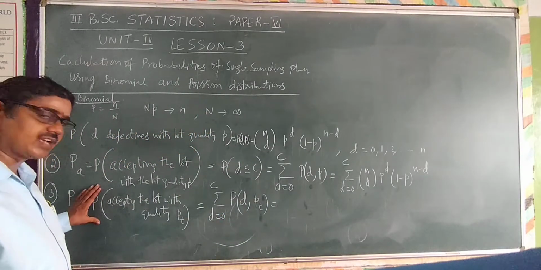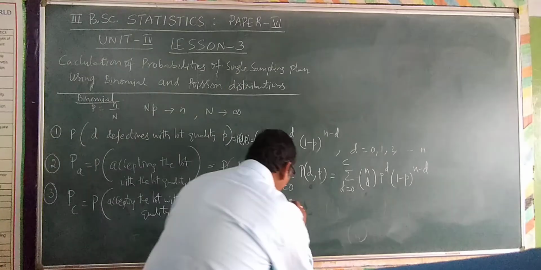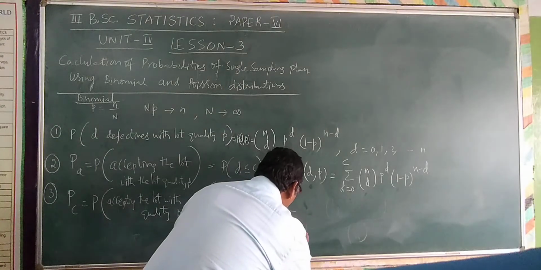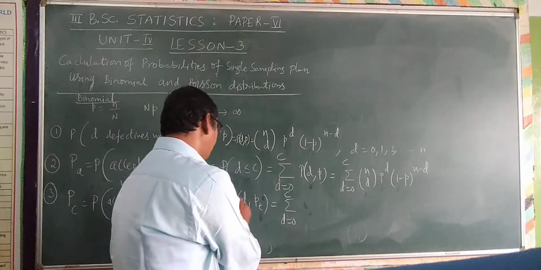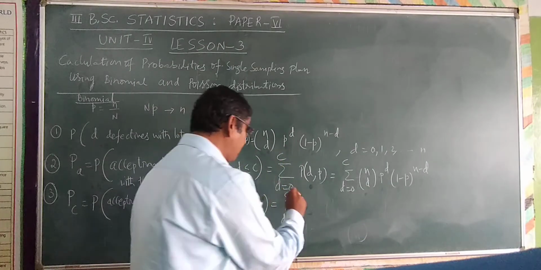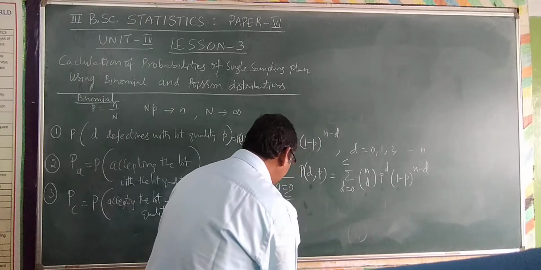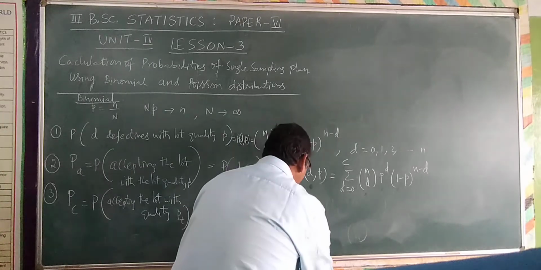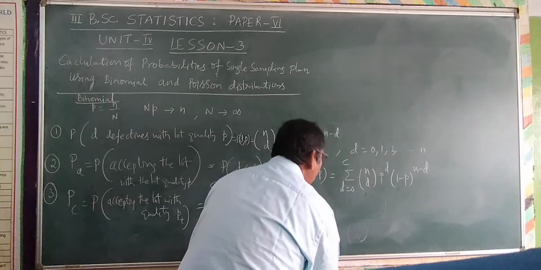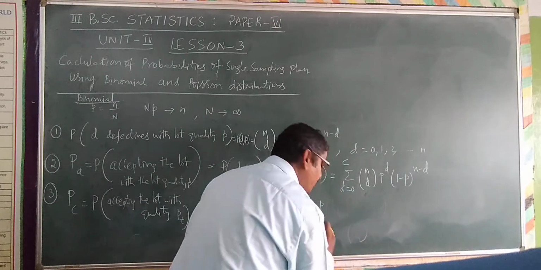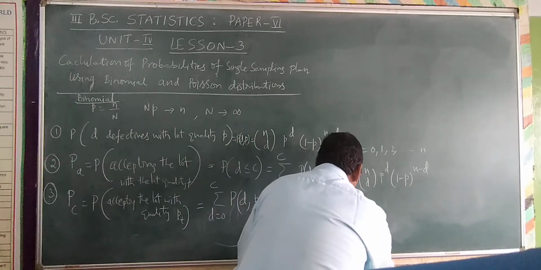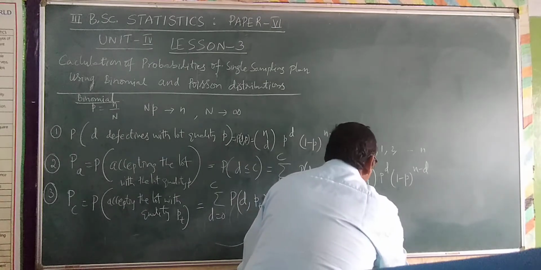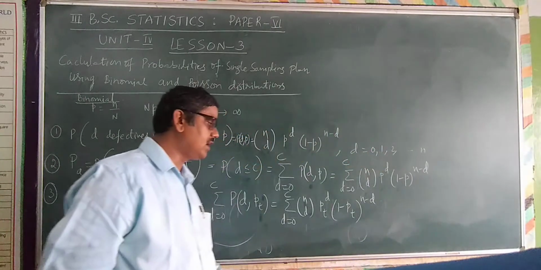So we can write summation D is equal to 0 to C, probability of D comma PT, which is explained by summation D is equal to 0 to C, nCD multiplied by PT power D, and 1 minus PT power n minus D. This is the third formula.